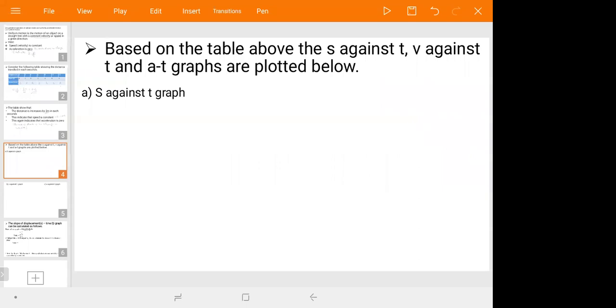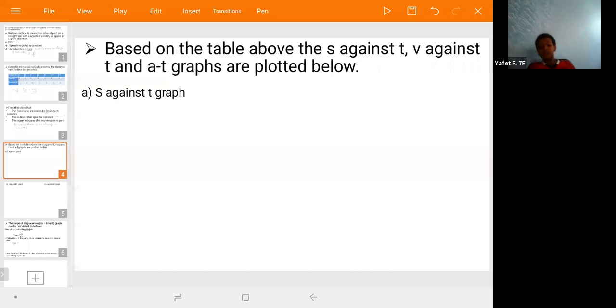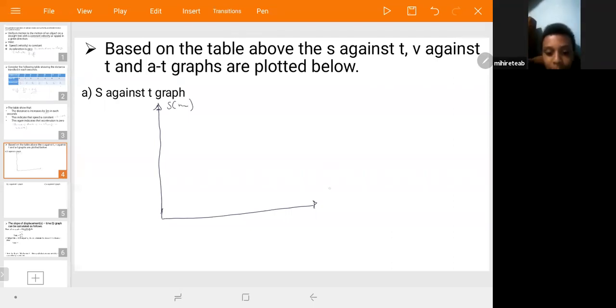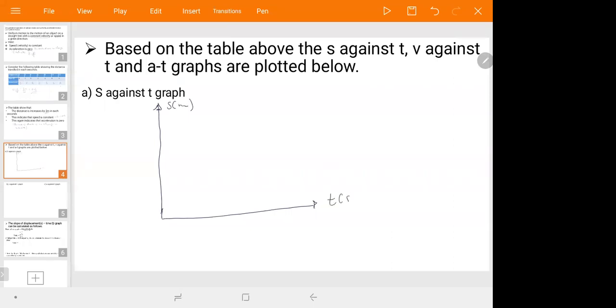The other point, based on the table above, the S against T, V against T, and the A against T graphs are plotted below. For example, look, S against T. On the y-axis, maybe my graph may not be as straight, but if it becomes straight... This one is distance in meters. Here is time in seconds.